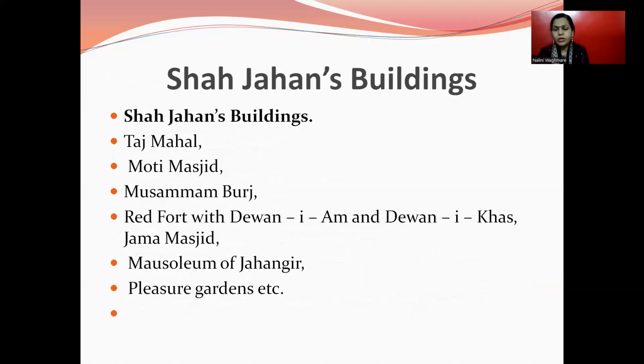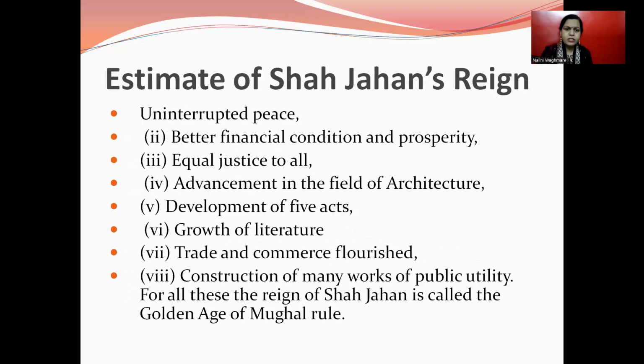Then Shah Jahan's buildings are famous. There are so many buildings, only a few are mentioned, like the Taj Mahal, Moti Masjid, Mussaman Burj, the Red Fort with Diwan-i-Am and Diwan-i-Khas, Jama Masjid, the mausoleum of Jahangir, and other gardens. Then the estimate of Shah Jahan's reign: better financial condition and prosperity, equal justice to all, advancement in the field of art, architecture, culture, fine arts, growth of literature, trade and commerce flourished in his time, and construction of many works of public utility. For all this, the reign of Shah Jahan is called the golden age of Mughal rule.